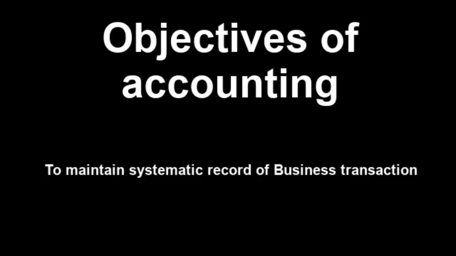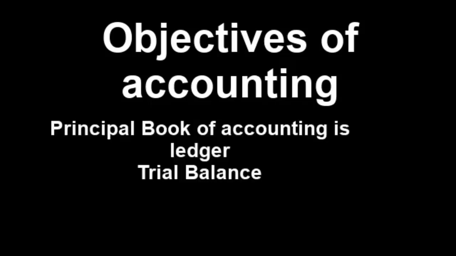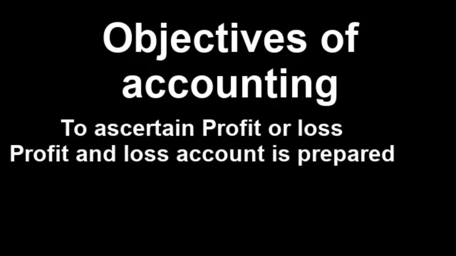The first objective is to maintain a systematic record of business transactions, right? Accounting is prepared to maintain a systematic record, which is recorded in a chronological manner in a journal, and then posted to the principal books. What are the principal books of accounting? That is the ledger and trial balance. So the main objective of accounting is to record the financial or monetary transactions in a book of accounts.